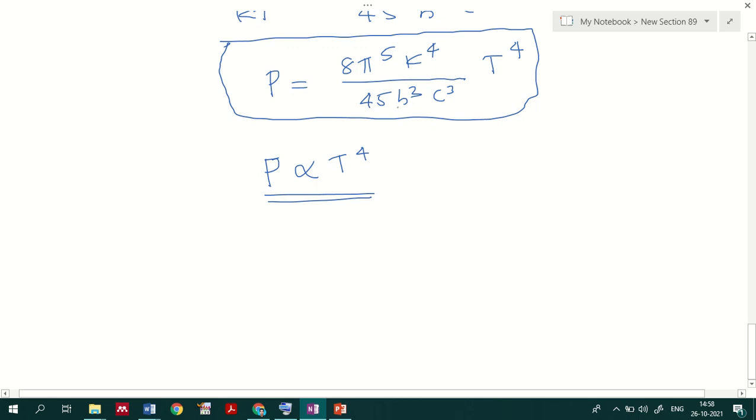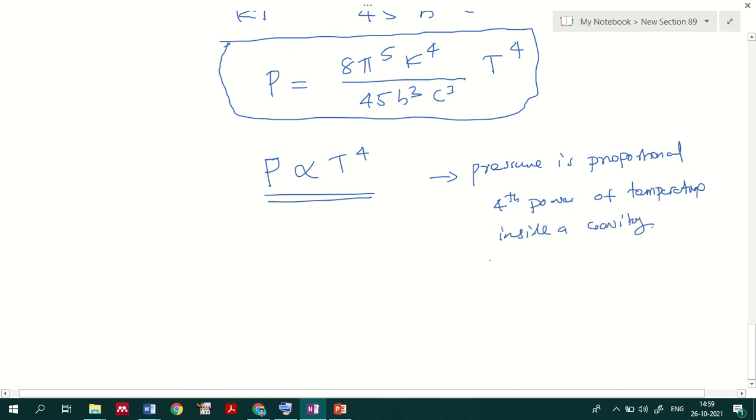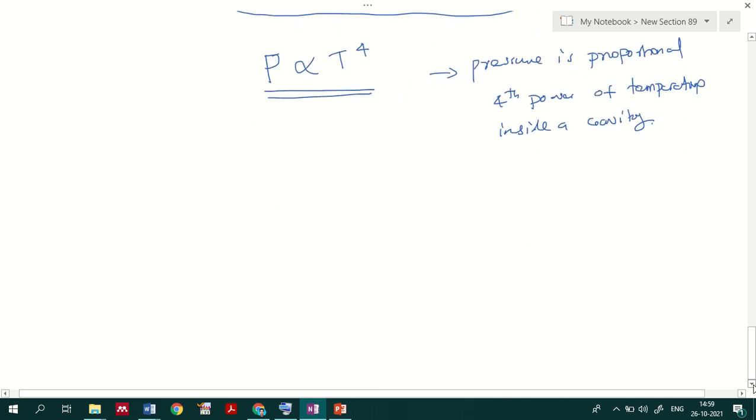So P is proportional to the fourth power of temperature inside a cavity. That's what we will be getting for the pressure in a black body cavity.